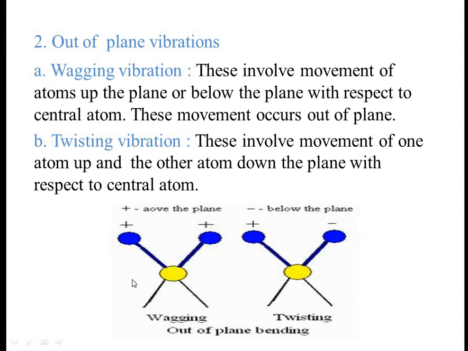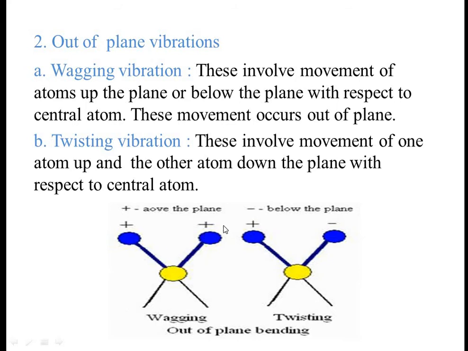You see in the diagram, this is the diagram for wagging vibration. This yellow circle denotes the central atom, and these two blue circles denote the atoms which are attached with the central atom. So here the positive sign, if you observe in the diagram, shows above the plane and the negative sign shows below the plane.